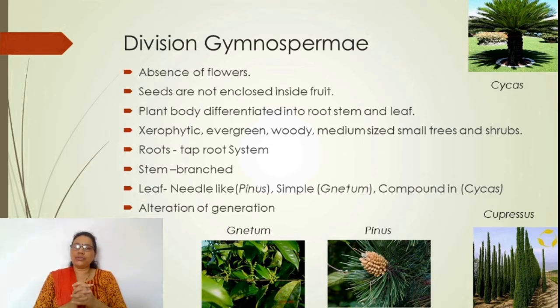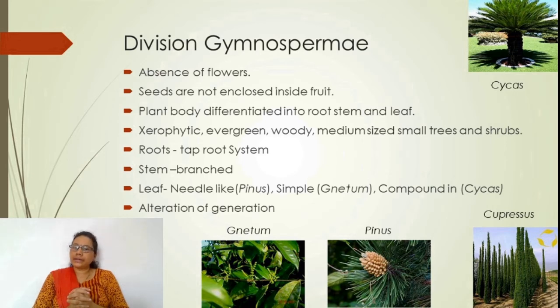That is unbranched, found particularly in the Cycas plant, and the leaves show a variety of venation. They produce diversity in leaf structure in gymnosperms, from smaller to larger sizes. Leaves are reduced or needle-like in Pinus, simple, enlarged, long and single in Gnetum, compound in Cycas, and reduced and scaly in Thuja as well as Cupressus.